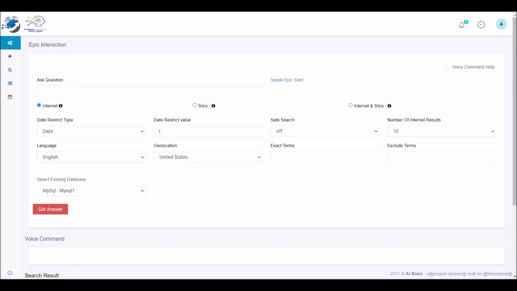Here I'm going to show a basic Epic AIM search and then the results and the ability to copy and download the results with all the supporting links to validate the information and know the credibility of the information.